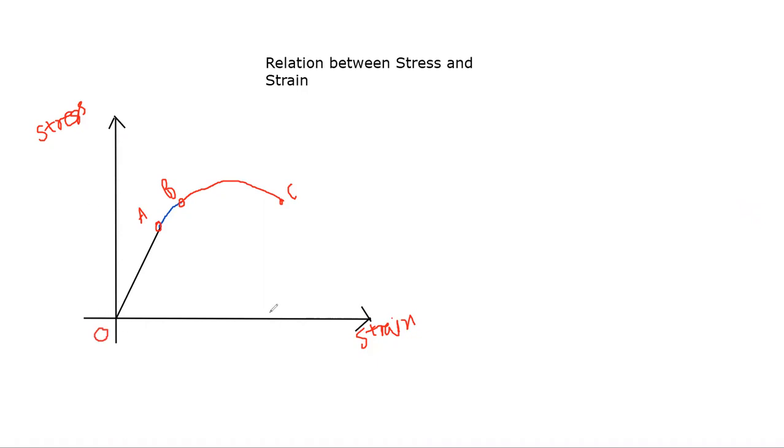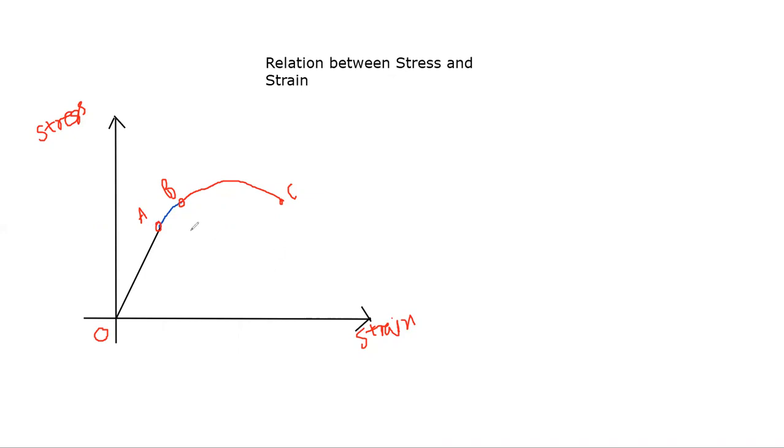Now, from this diagram, you can see that up to point A, the relation between stress and strain is linear, right? Which means that the material is obeying Hooke's law. So, if the deforming force is withdrawn, the wire will return to its original position. OA is the region of perfect elasticity. From O to A, you have perfect elasticity, which means that if the deforming force is withdrawn, the body will revert back to its original configuration.